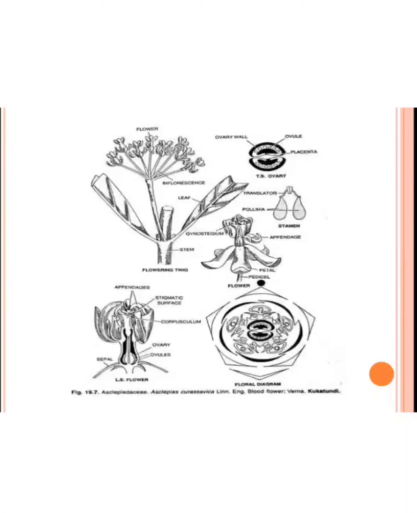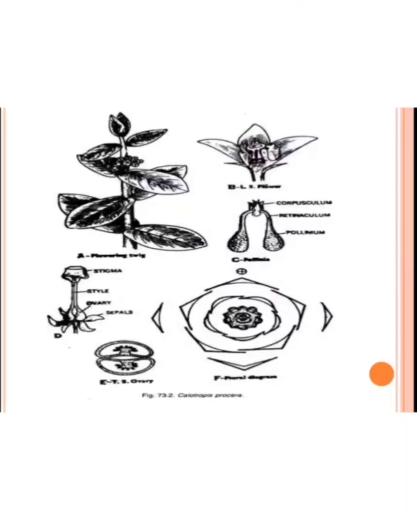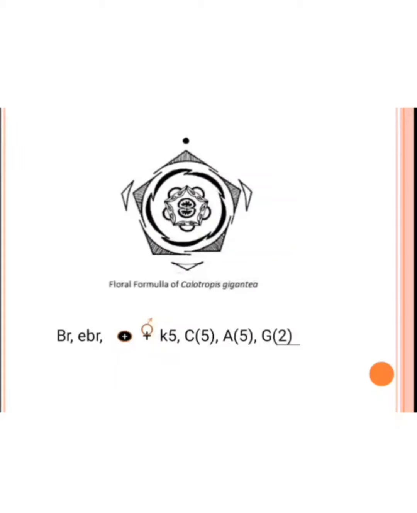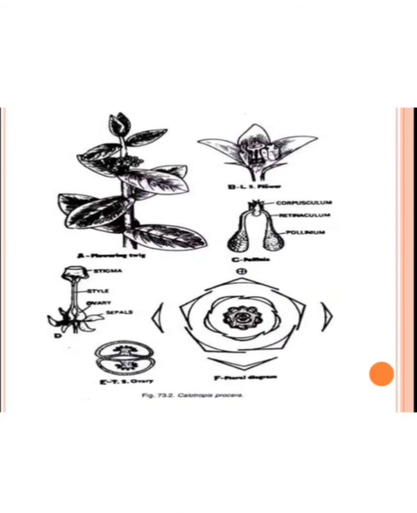Next, the Asclepiadaceae, this is the floral diagram. Then the Calotropis procera. In this Calotropis procera, the bract and bracteoles both are present. Flowers are actinomorphic. Calyx and corolla both are 5 in number. Calyx is polysepalous, corolla is gamopetalous. Then the anthers are fused together. Ovary is superior and bicarpellary.